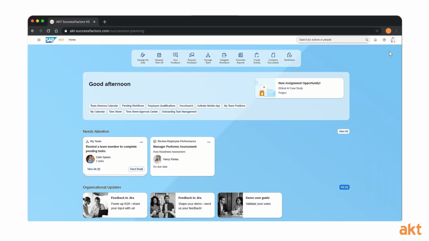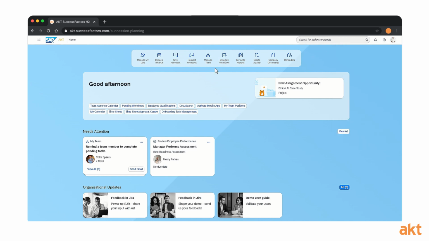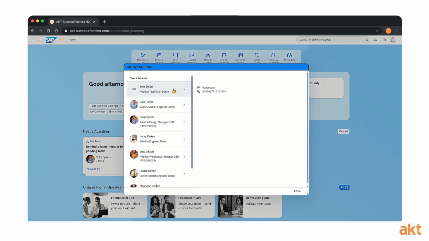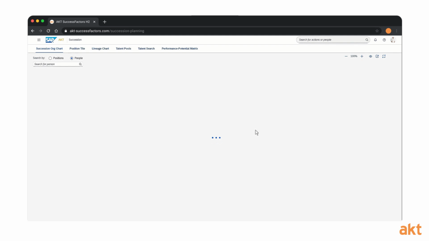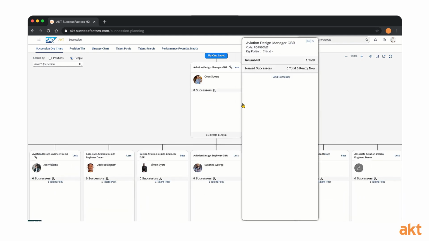Let's look at a really important enhancement in succession planning. With this release, organizations can now ensure that succession planners only have access to nominations within their defined population. So, in this example, John Huddleston has access on his direct reports and their hierarchy all levels down.